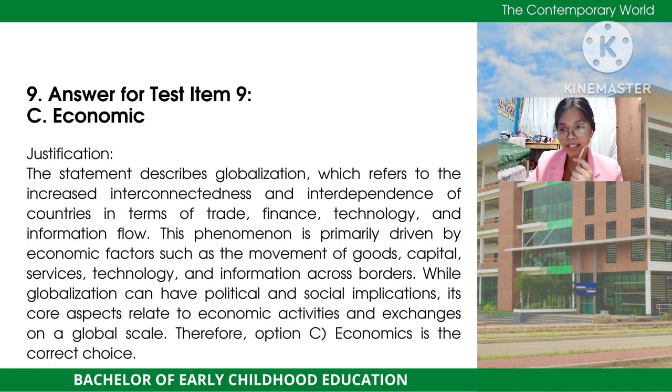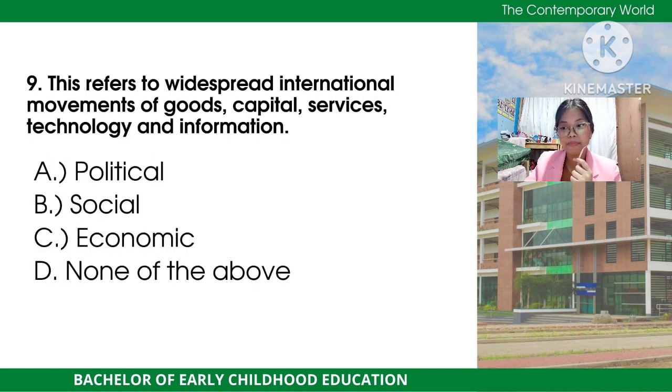So why are the other options not correct? It's all because A, which stands for political, and B, which stands for social, do not accurately capture the comprehensive nature of globalization, as they focus on specific aspects of society and politics rather than the broader spectrum of international economic integration.